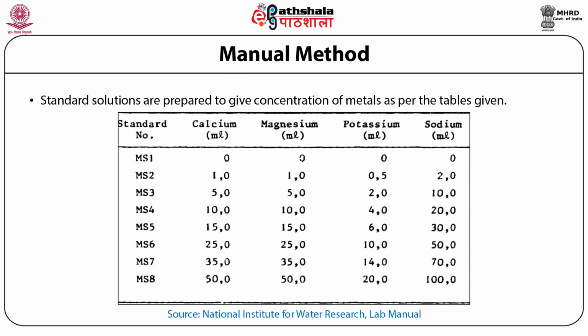For preparation of working standard concentration of different elements, the concentration is given in the table below, wherein calcium, magnesium, potassium, sodium is given in milligram per liter, and you have a standard sample number MS1 wherein no element is present. Then gradually the concentration of different elements is increased till you have a dilution of interest.